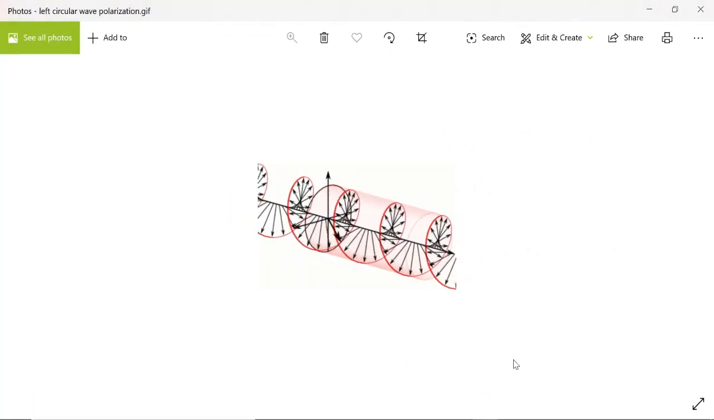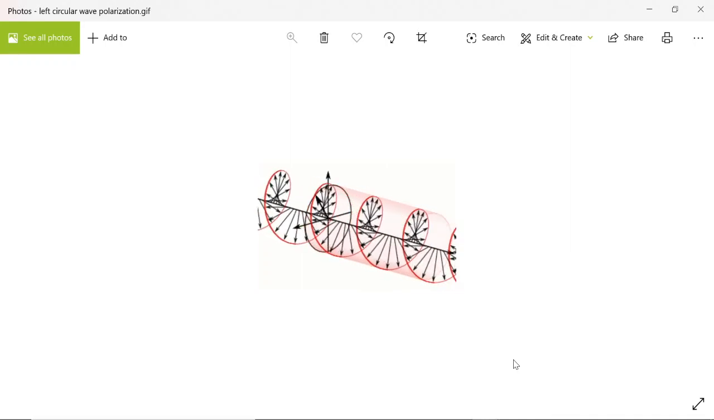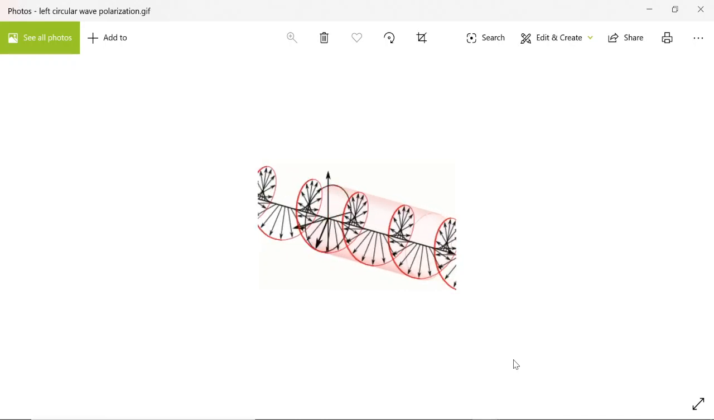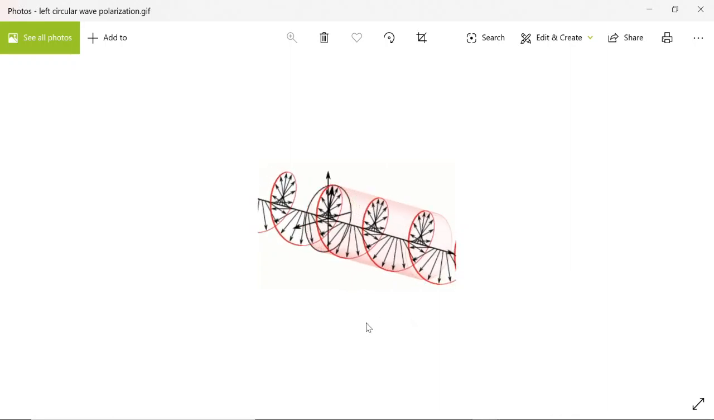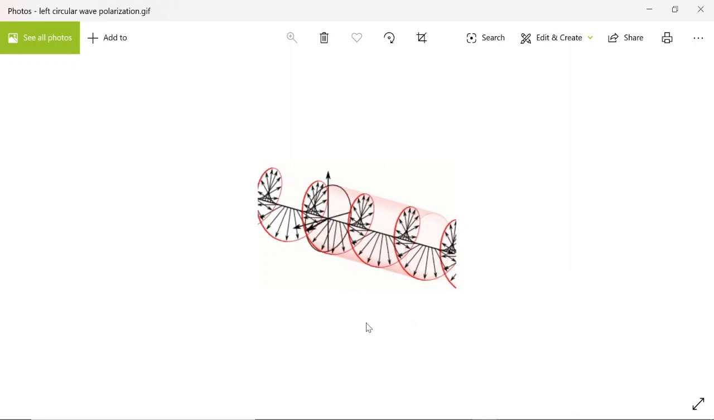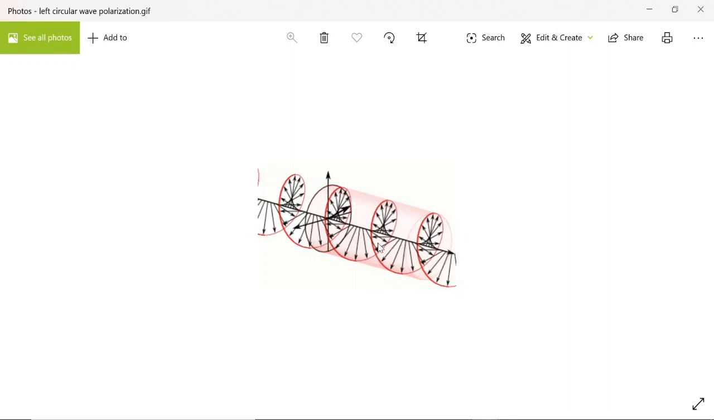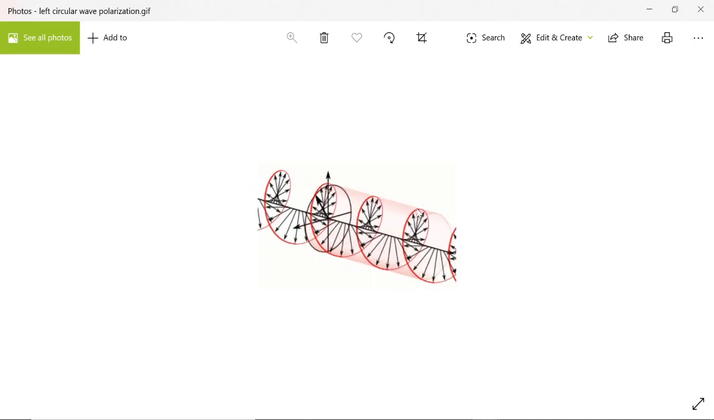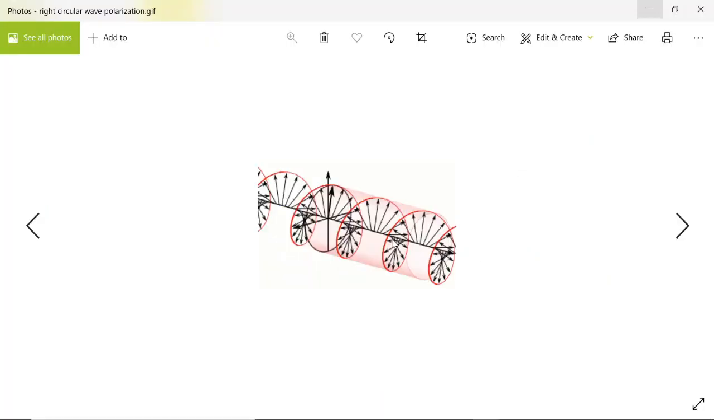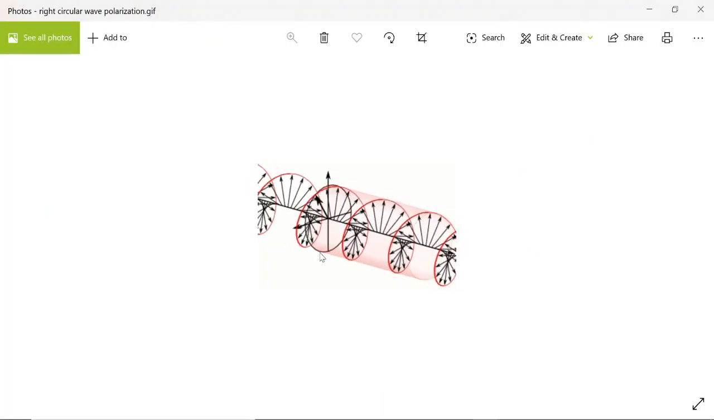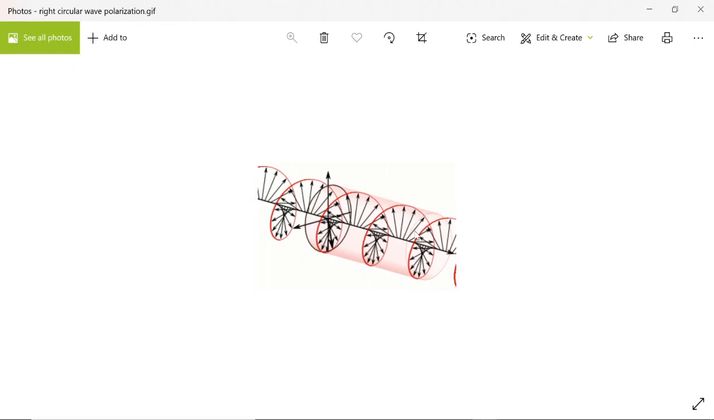And here is another animation. Here also it is a left circularly polarized wave, because we have to see the direction of propagation. We have to point our thumb in the direction of propagation and see whether it is left-hand sense or right-hand sense. Then you can identify whether it is a left circularly polarized or right circularly polarized wave. So this is the left. You can also see the right one, where the right circularly polarized wave is moving along this axis.